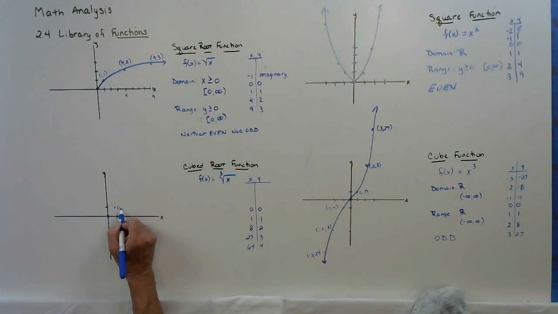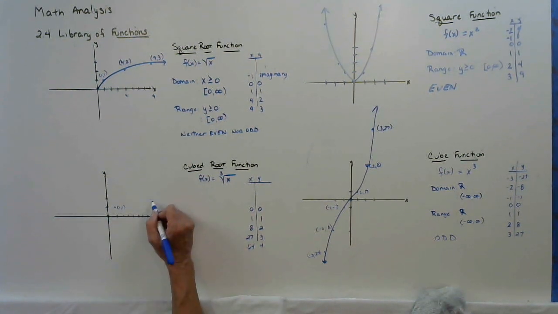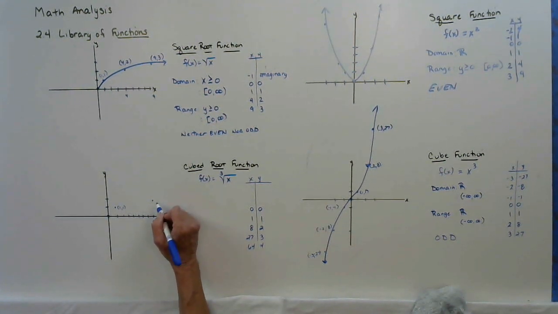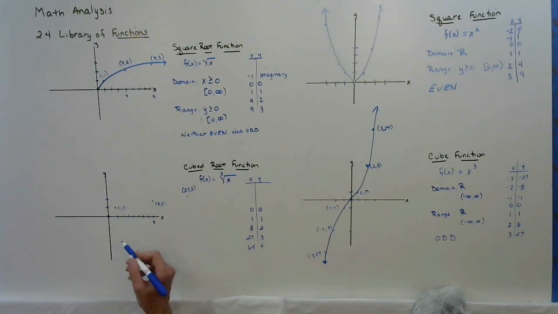So here's 1, 1. But now I have to go all the way out here to 8. 2, 3, 4, 5, 6, 7, 8. Before I can barely move up to the number 2. Then I have to come all the way out, not drawn to scale, all the way out to 27 before I can get to the number 3. So this part looks like this.